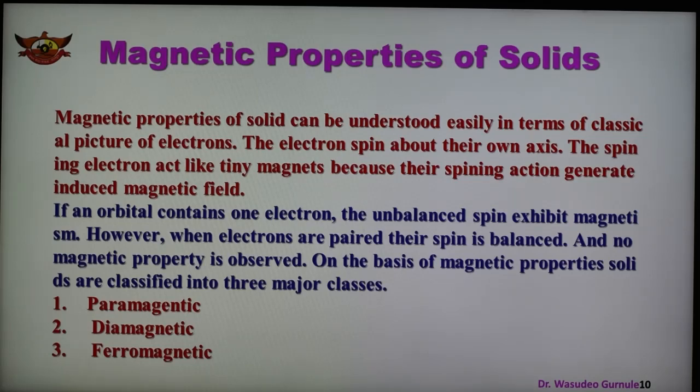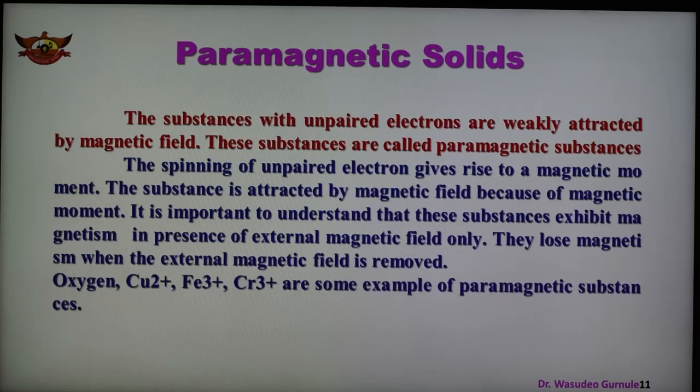So what is a paramagnetic material? Remember, a substance which contains unpaired electrons and is weakly attracted by the magnetic field is called a paramagnetic substance. So, the substance which contains 1 or more unpaired electrons and is weakly attracted by the magnetic field. Weakly attracted: when the material is placed in the magnetic field, it is attracted toward the magnetic field, weakly. Such substances are known as paramagnetic substances.